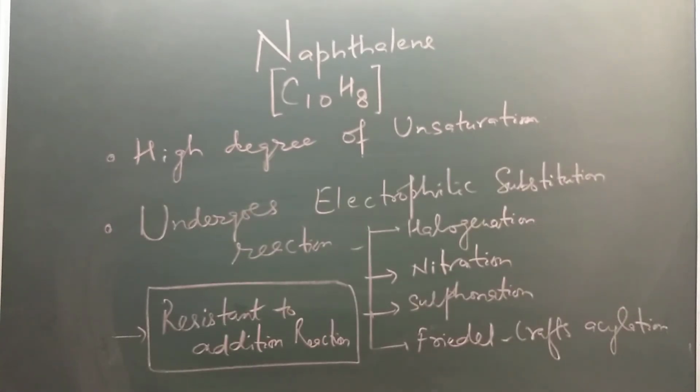Naphthalene has a high degree of unsaturation, and similar to benzene, it undergoes electrophilic substitution reactions like halogenation, nitration, sulfonation, and Friedel-Crafts acylation. Naphthalene, like benzene, is resistant to addition reaction because it wants to preserve its aromatic stability.